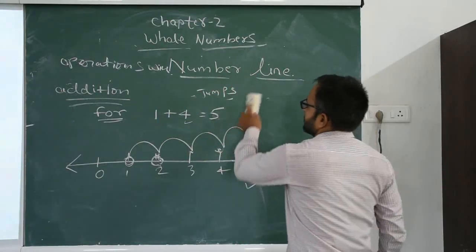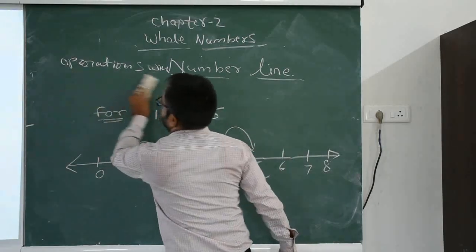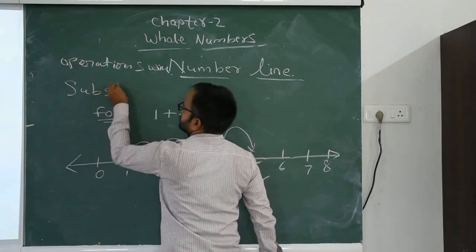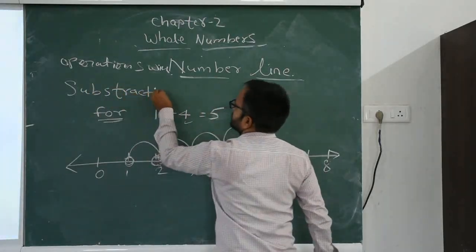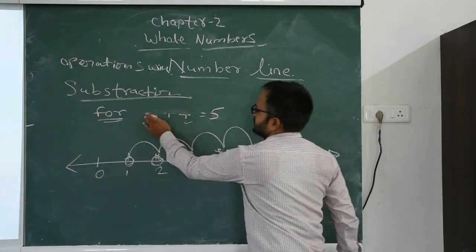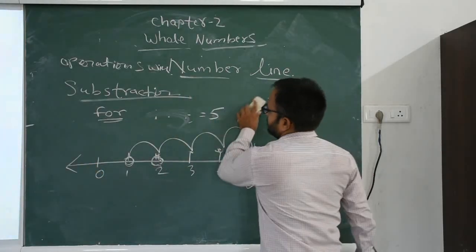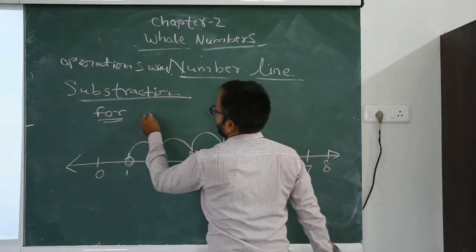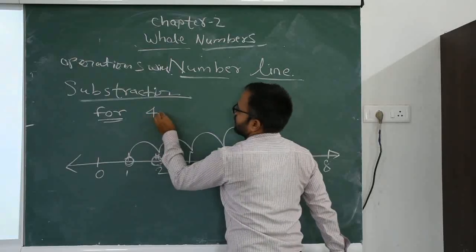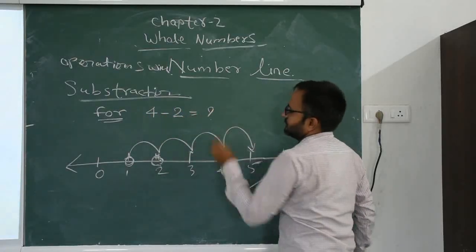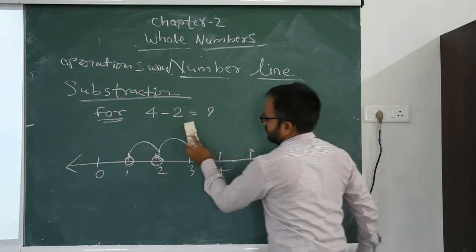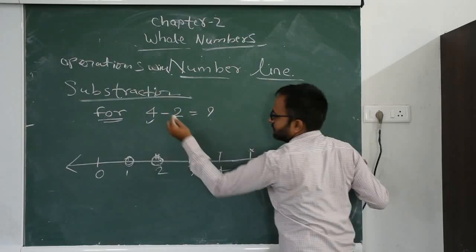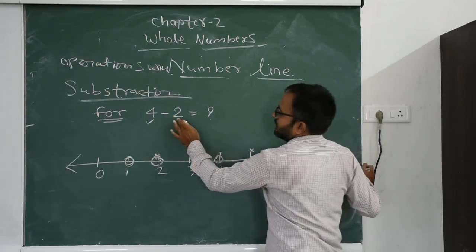Now we perform subtraction. We also perform subtraction with the help of the number line. For example, 4 minus 2. We start from 4 and minus 2.